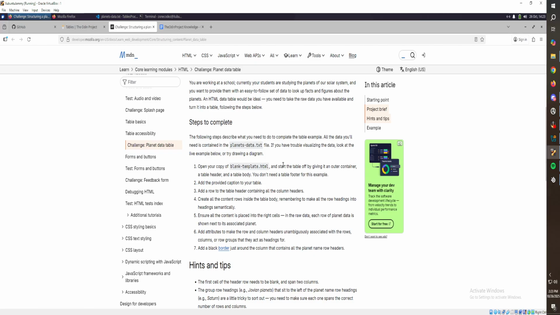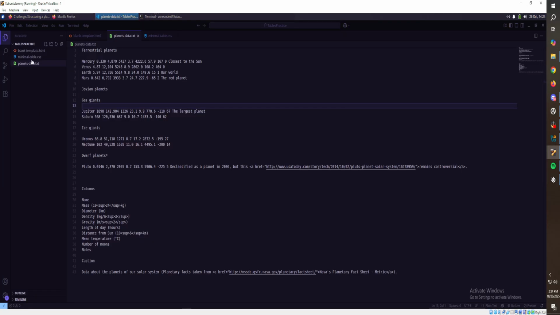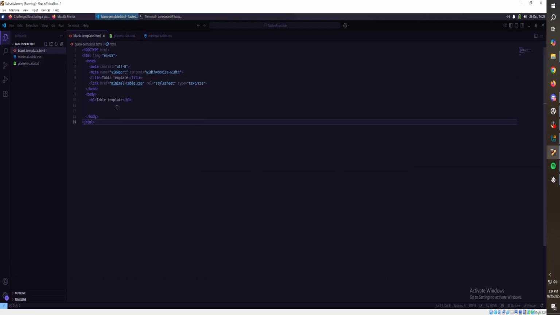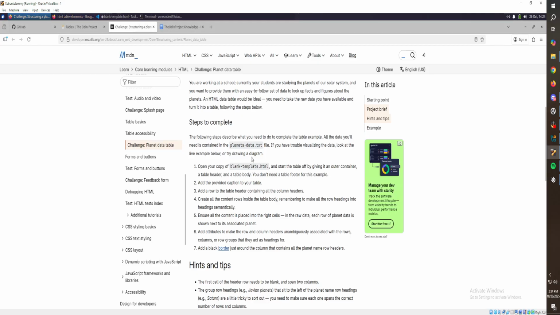So we need to go ahead and open the blank template. So in the body, we need a table. Give me a second. I'm going to look up. So we're going to want a table with, let's structure it.